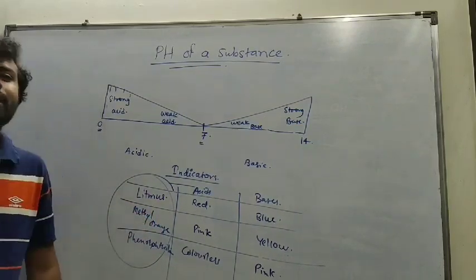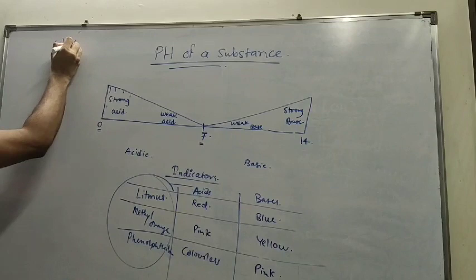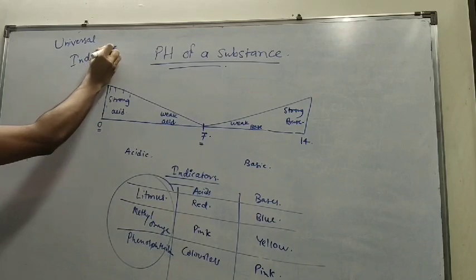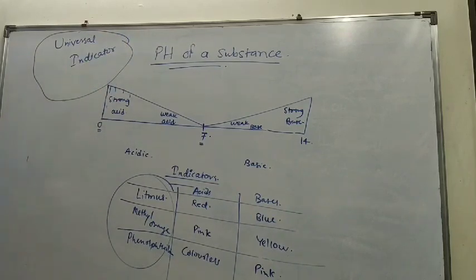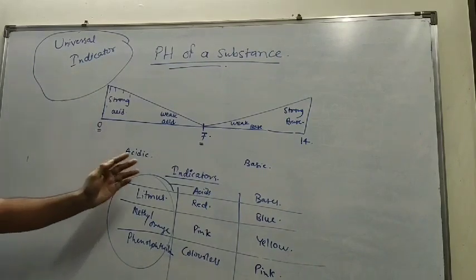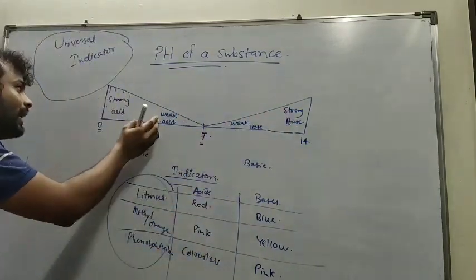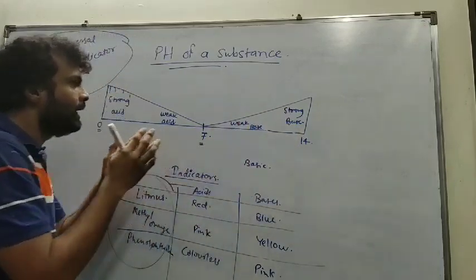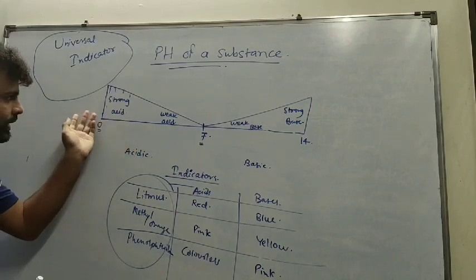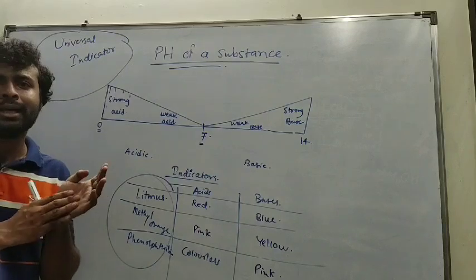But there is another important or interesting indicator which is called universal indicator. I am writing this name. Universal indicator. Universal indicator is a mixture of many indicators, and this indicator does not only tell us whether the substance is acidic or basic, it also tells us the pH of a substance, means whether it is a weak acid, weak base, strong base. It tells us the exact strongness or weakness of the acid with respect to the other acids. Means by using universal indicator we can compare strongness of the acids.